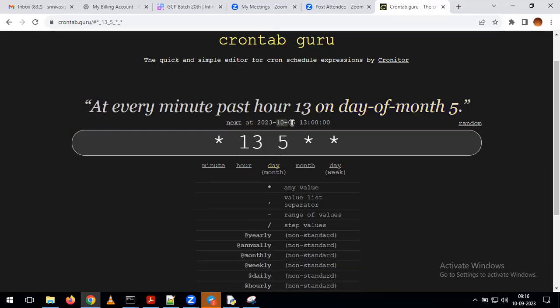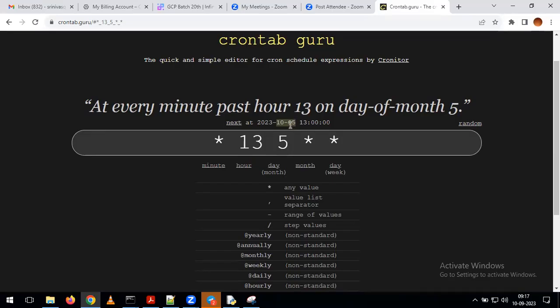After completion of the 10:05 run, next time when it is going to trigger, we have given the cron expression like this. With this cron expression, at 10:05, 1 p.m., this job is going to trigger. Next time, when is this job going to trigger? Again next month, on November 5th, this job is going to trigger, because we are specifying the cron expression as every month on a particular day you want to trigger the job. For that reason, this job is going to trigger again on the next month, 5th.